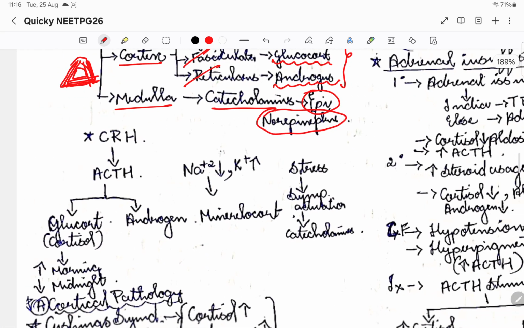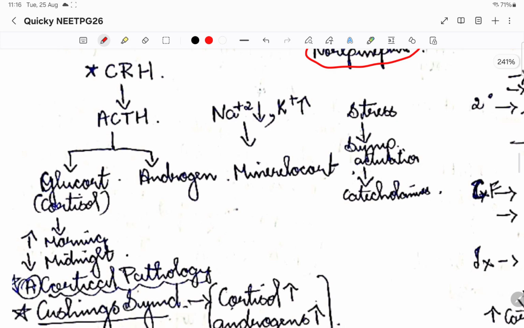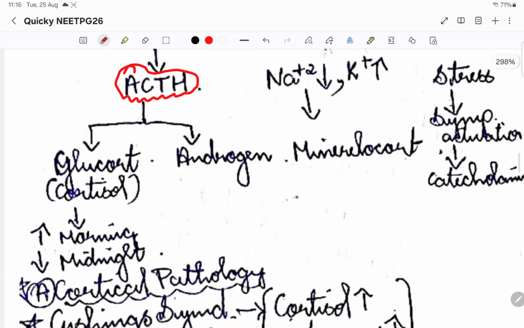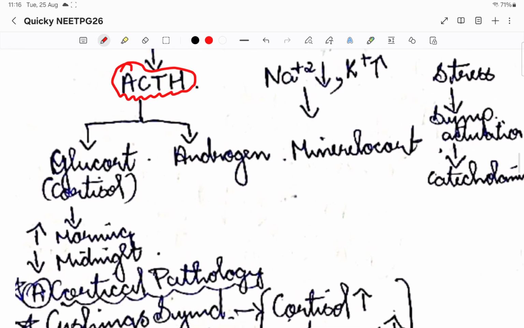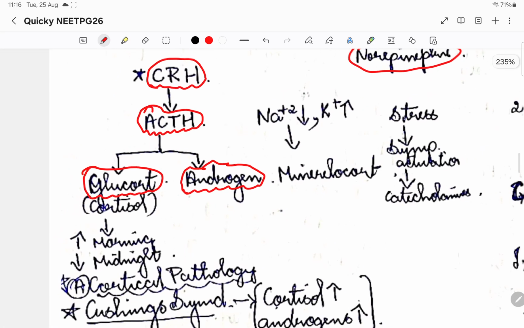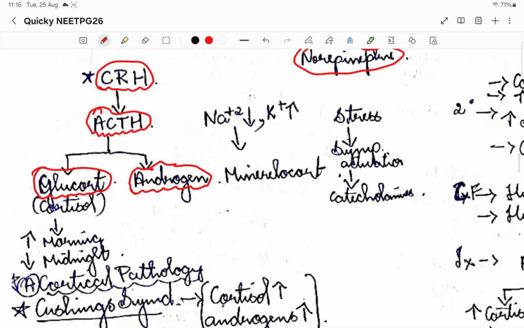Okay, so now let us see the physiology behind it. Basically corticotropin releasing hormone will be released from the hypothalamus. It will cause ACTH to be released from the pituitary gland. From the pituitary gland, the ACTH comes and it acts on glucocorticoids and androgens. So basically the second and third layer. Please remember, it is not the first layer the ACTH will act on. It is the second and third layer. Whereas the first layer, that is mineralocorticoid action, that is aldosterone.